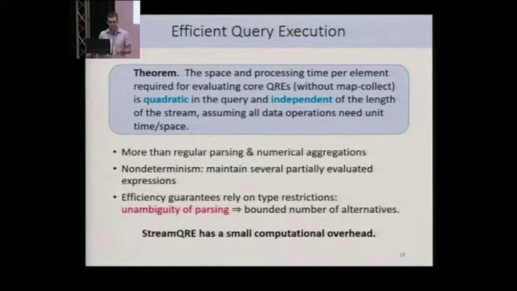And the efficiency guarantee that we obtain relies crucially on the typing restrictions that I described before. These typing restrictions essentially say that the parsing of the stream is unambiguous, and from that fact, it can be shown that there is only a bounded number of alternatives that need to be maintained simultaneously in order to be able to compute the output.